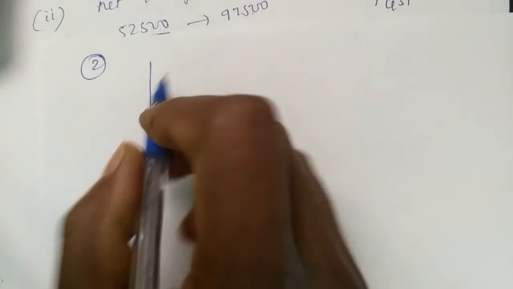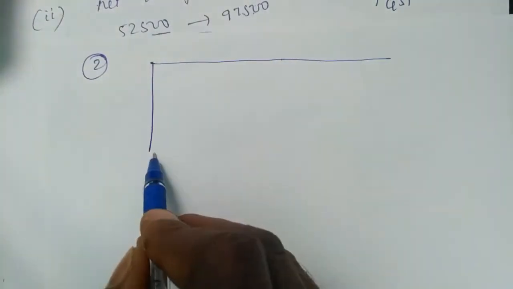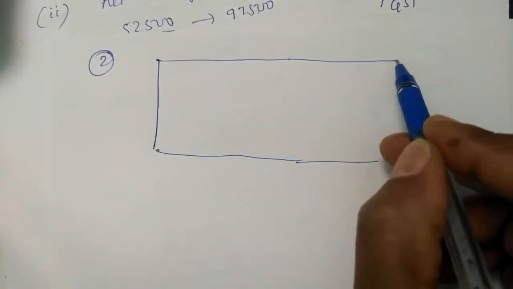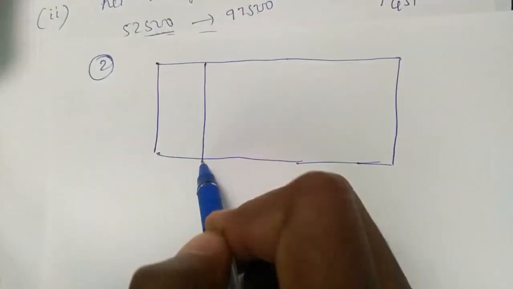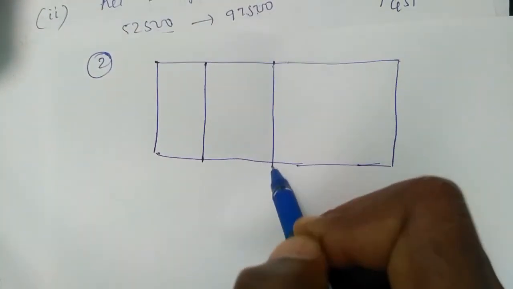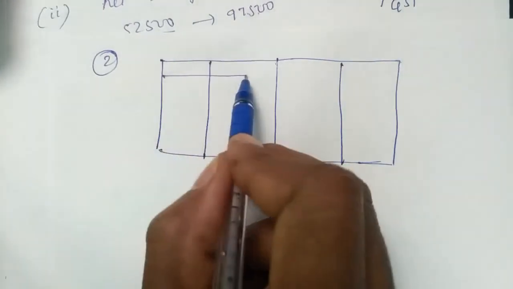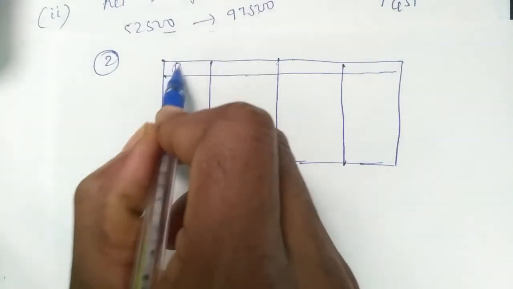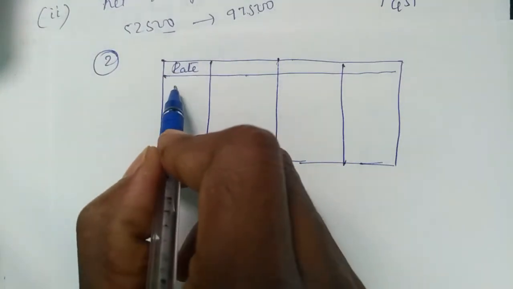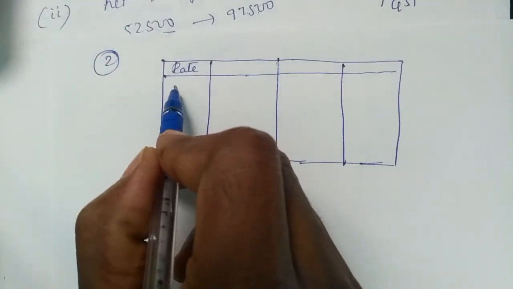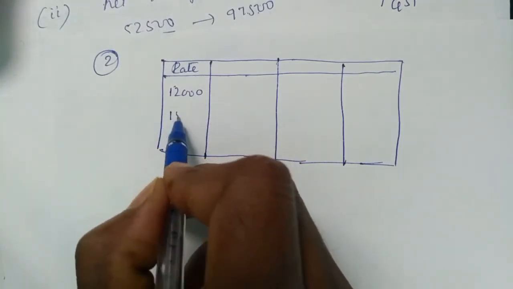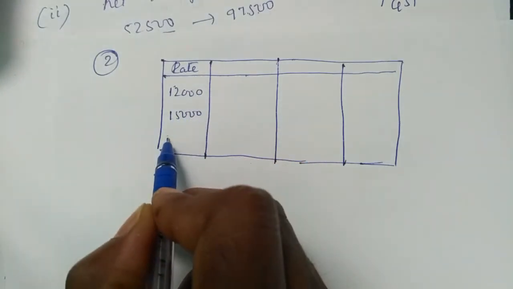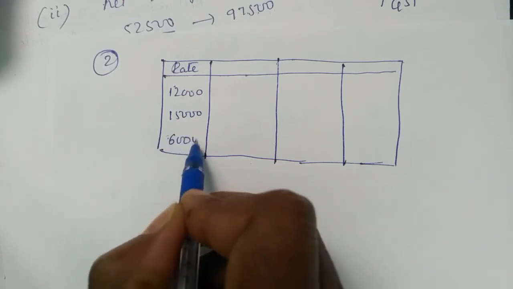Take the second homework problem, that is the tabular column. Even though it is given in a tabular column, you do it separately, taking one item at a time. The first item's rate is 12,000, the second item's rate is 15,000, the third is 6,000.